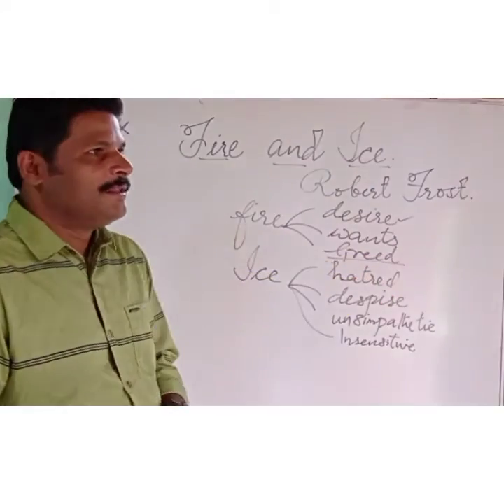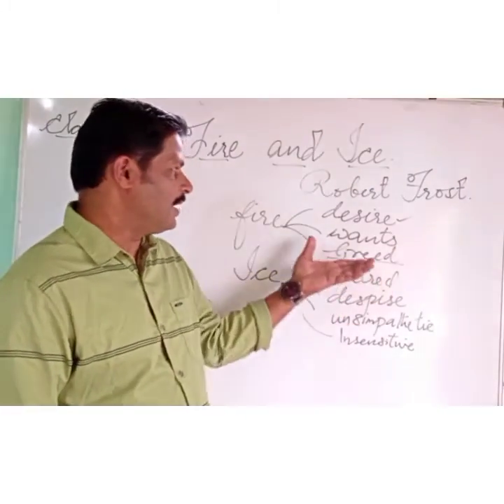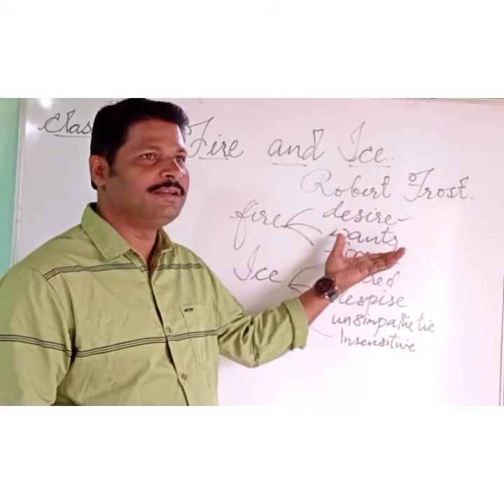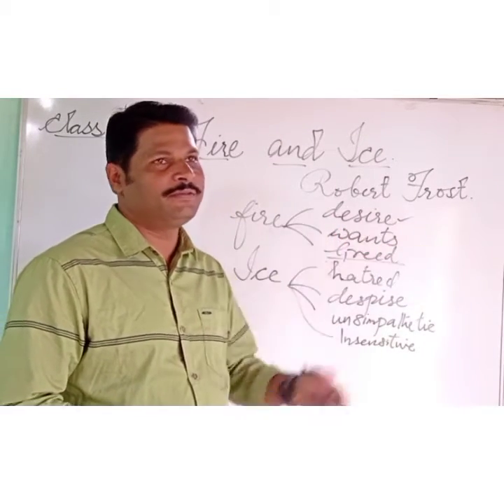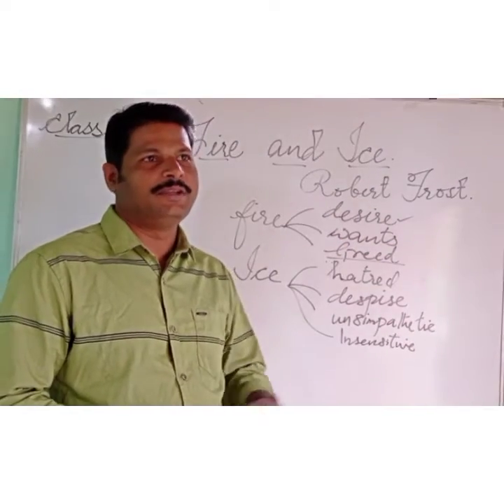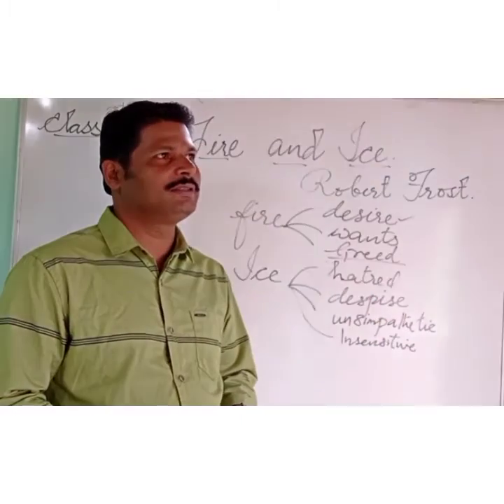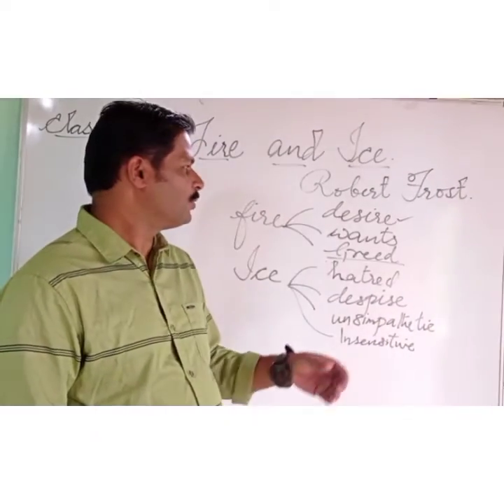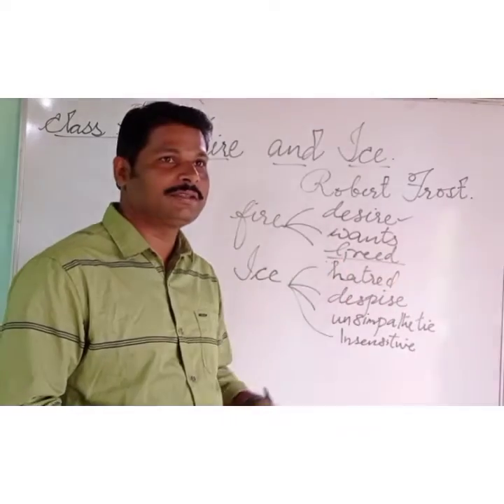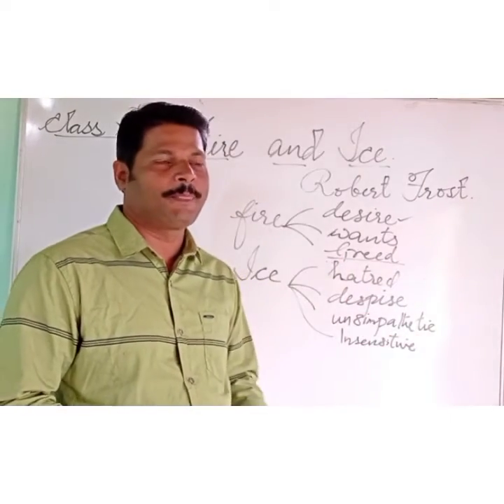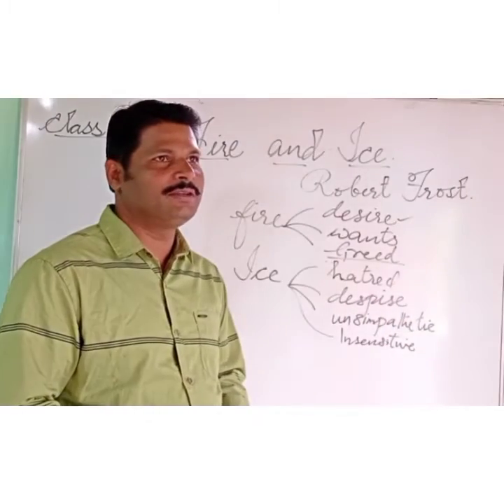You see, the human wants are unlimited. Our greed leads to exploitation of nature. We cut down trees, and our thoughtless actions can really cause harm to nature. And this is what the present world is experiencing.